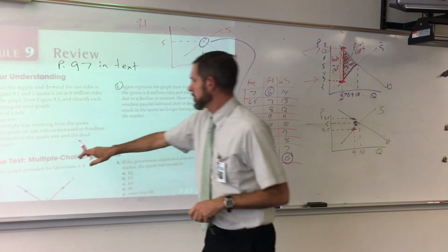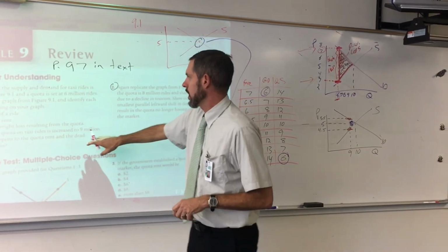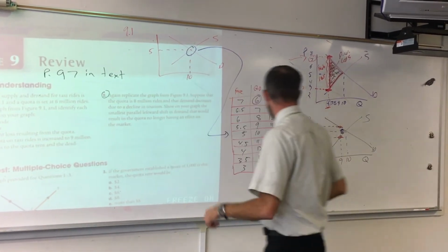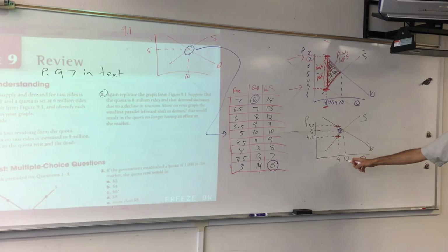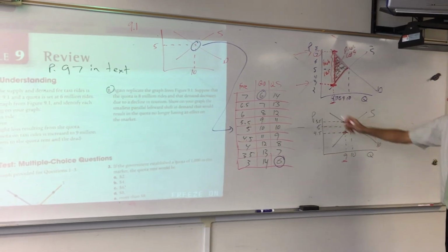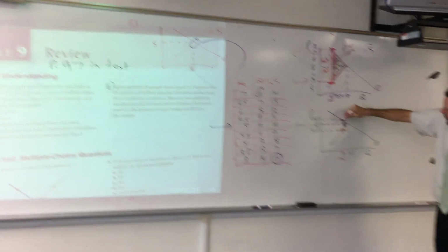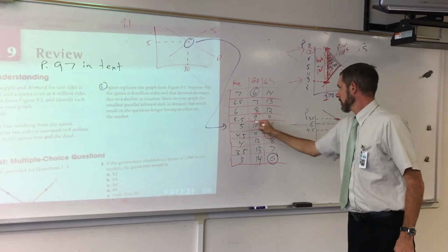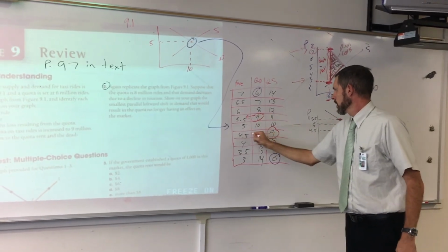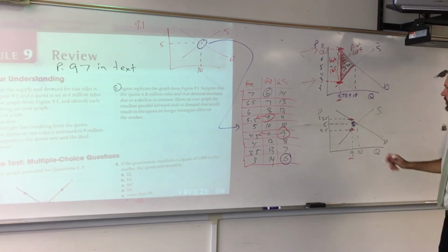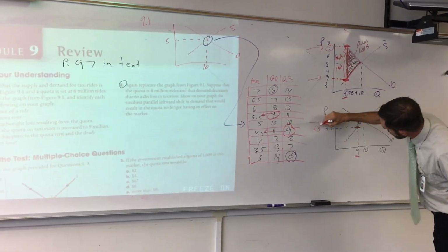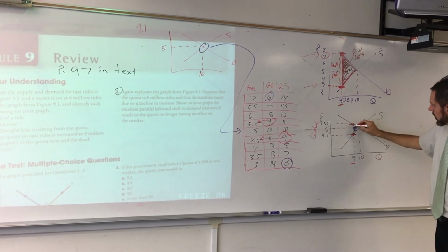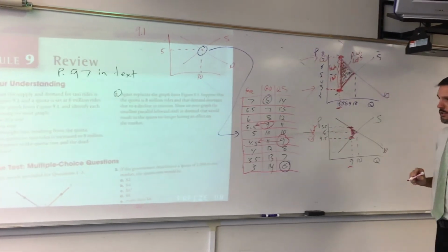And it says what happens to the quota rent and deadweight loss if this quantity control is increased to 9 million. So if you increase it to 9 million instead of 6 million, if we say 9 million here, 9 million here, so a price of $5.50, willing and able to supply it at $4.50, so the quota rent is $1, the distance from 5.50 to 4.50, and the deadweight loss is a lot less.